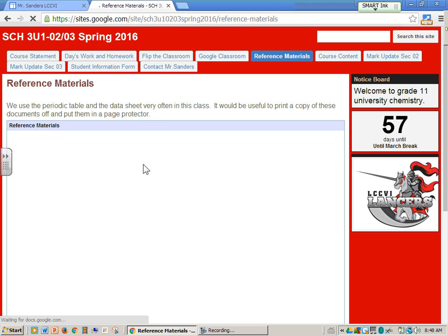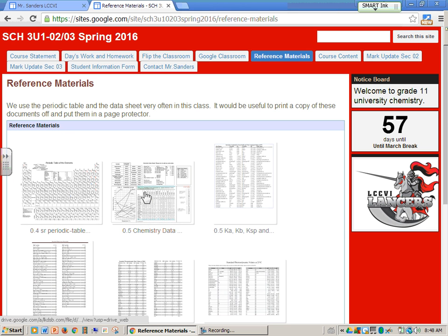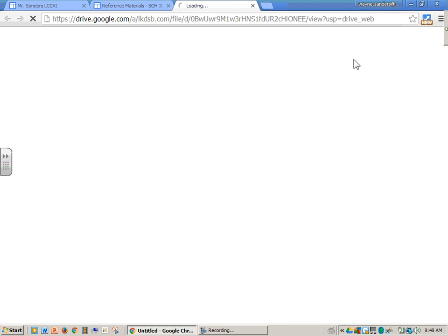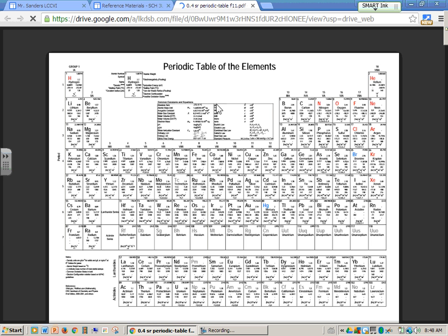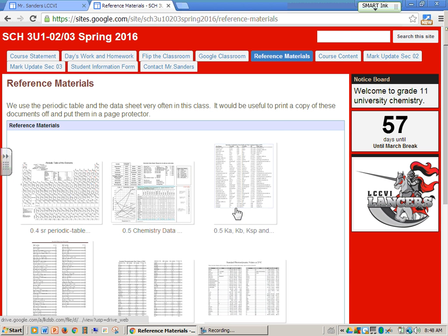Reference materials. Reference materials contain things like periodic tables and data tables that we use in various classes. These can be downloaded and printed so that you can have a periodic table in order to work through the material of the course.